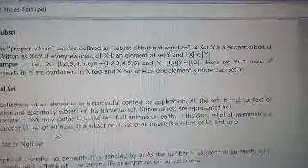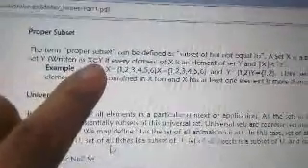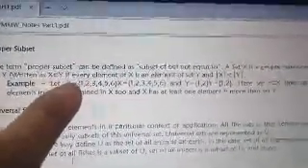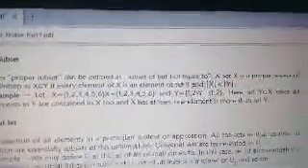The term proper subset can be defined as a subset of but not equal to. This is example, a set X is a proper subset of set Y written as this one. Okay? So we read this one as X is a proper subset of Y if every element of X is an element of set Y and the elements nga naa dito sa imong X mas jutay siya less than sa element sa imuhang Y. So that's what we call it proper subset.